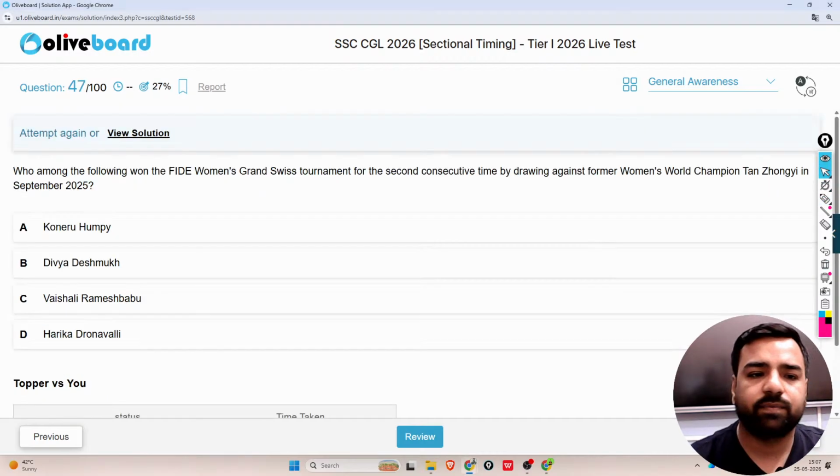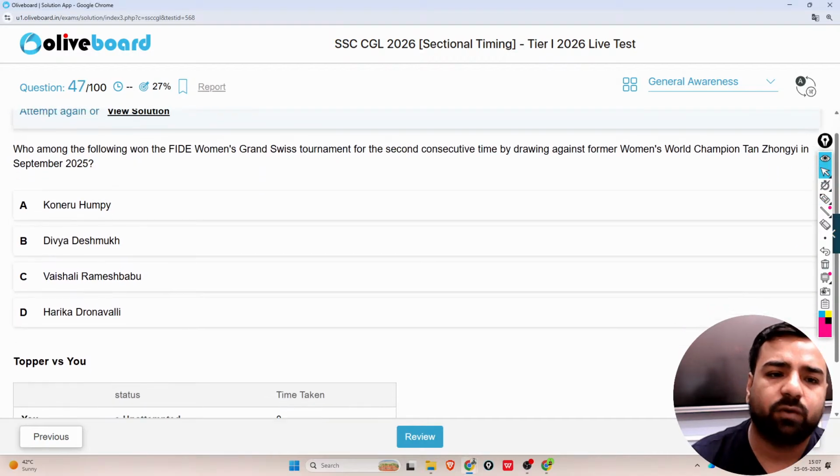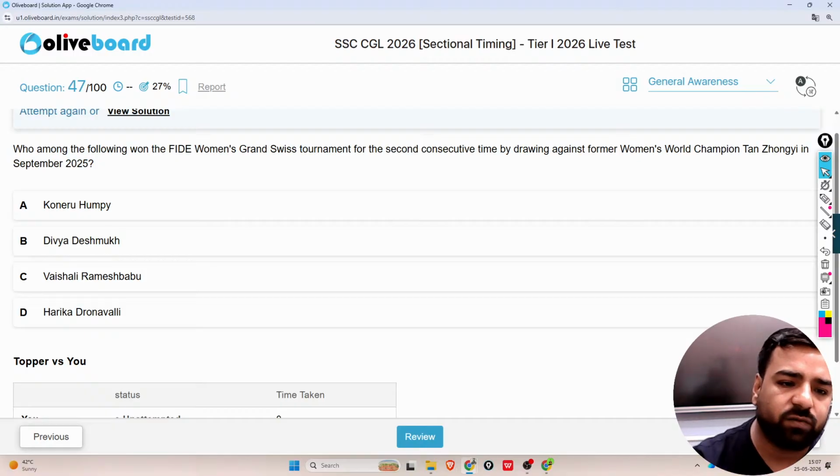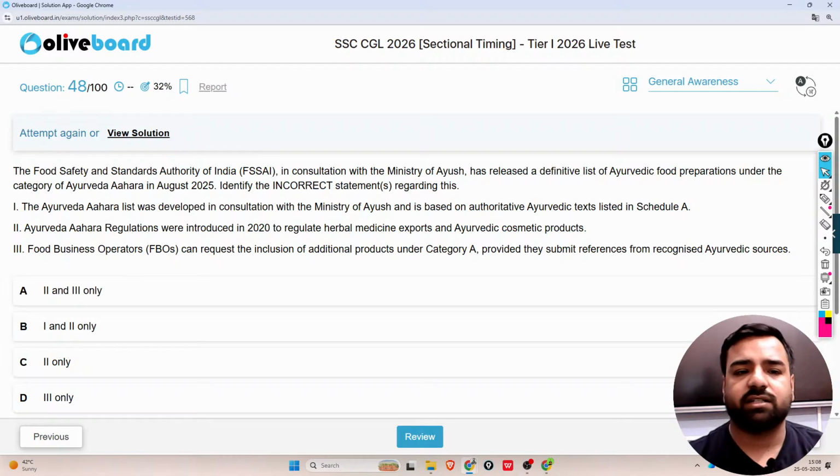Fine. Next. Who among the following won the FIDE Women's Grand Swiss Tournament for the second consecutive time by drawing against former Women's World Champion Tan Zhongyi in September 2025? We have four options: Humpy, Divya Deshmukh, Vaishali Ramesh Babu, or Harika. So guys, the correct answer is Vaishali here. Vaishali Ramesh Babu will be the correct answer in this case.